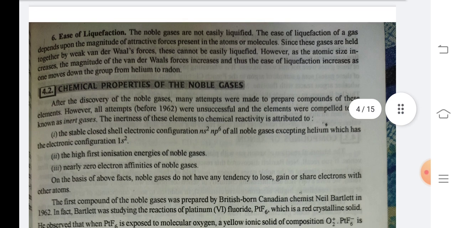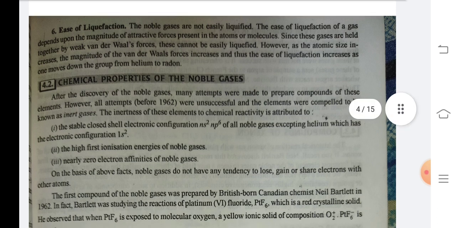Number 6. Ease of liquefaction. The noble gases are not easily liquefied. The ease of liquefaction of a gas depends upon the magnitude of attractive forces present in the atoms or molecules. Since these gases are held together by weak van der Waals forces, they cannot be easily liquefied. However, as the atomic size increases, the magnitude of the van der Waals forces increases and thus the ease of liquefaction increases as one moves down the group from helium to radon.